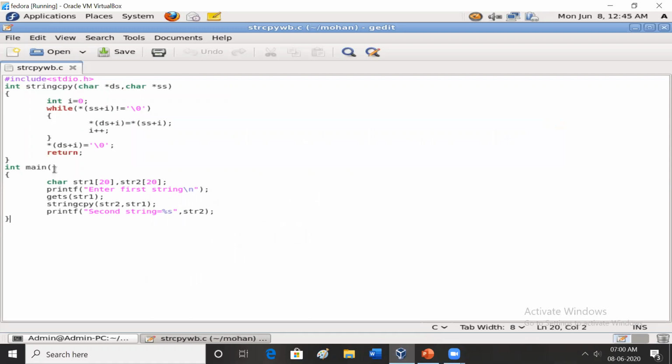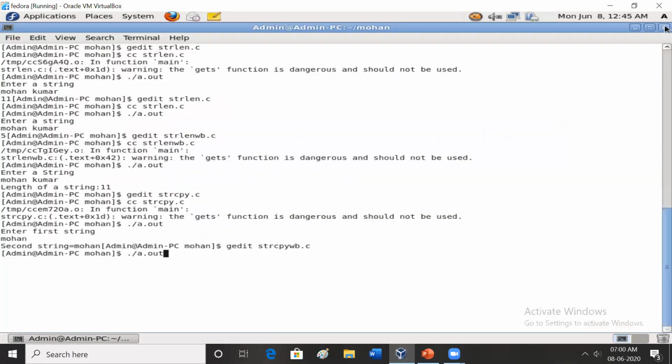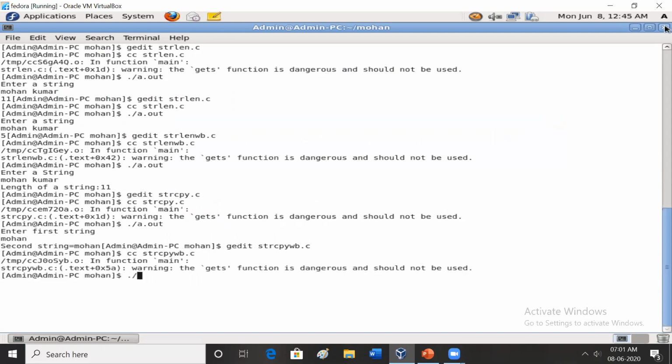Lastly, you're going to return the values. So save this program, then execute it. So what will be the output? You can see here, string copy without using built-in function, cc, dot slash a dot out. It's perfect. With respect to the second string, the value is Mohan. This is how it works without using a built-in function.